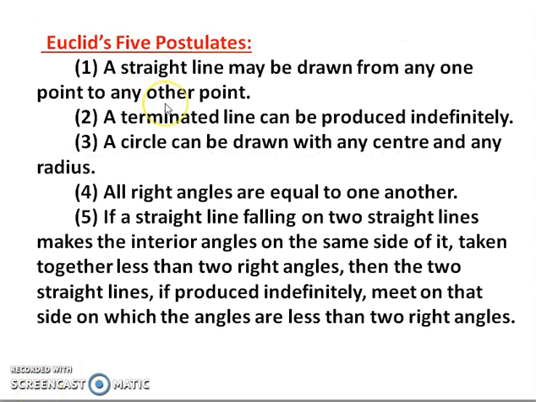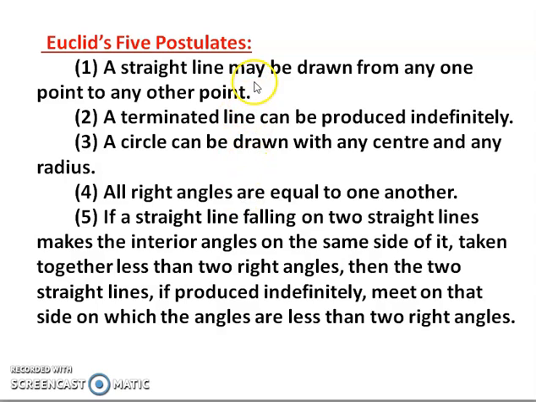Now we come to Euclid's postulates. A straight line may be drawn from any one point to any other point. A terminated line can be produced indefinitely. So also we know a circle can be drawn with any center and any radius. All right angles are equal to one another.